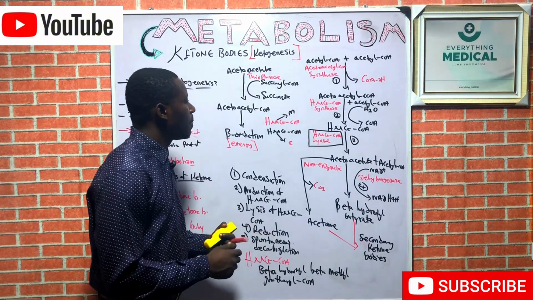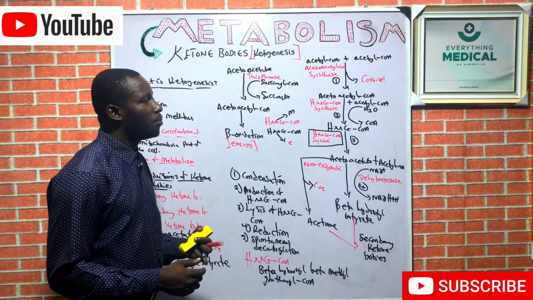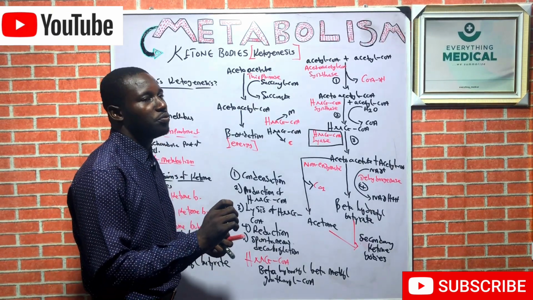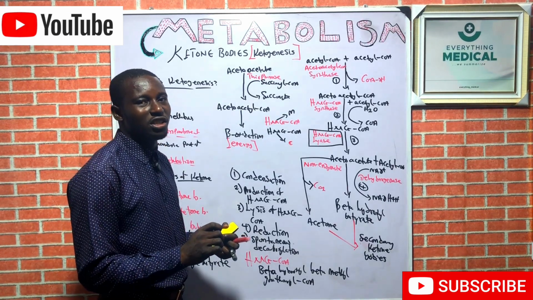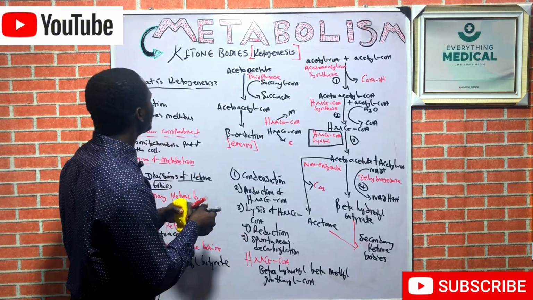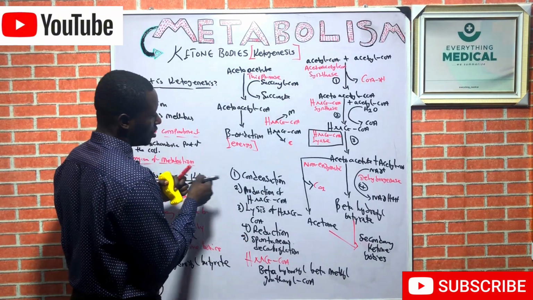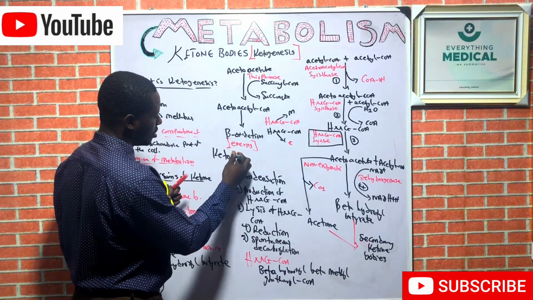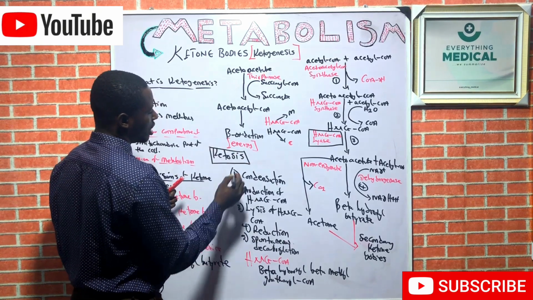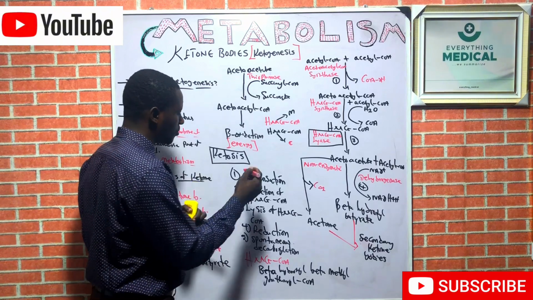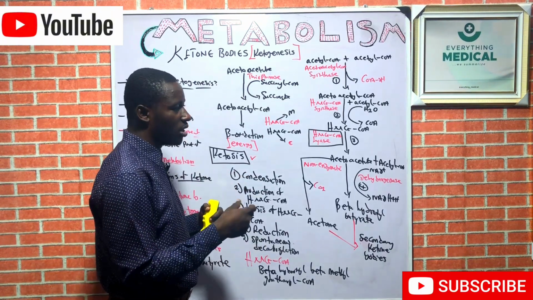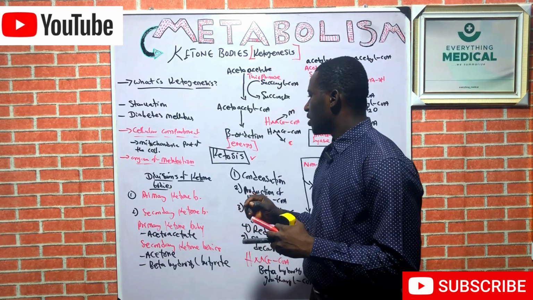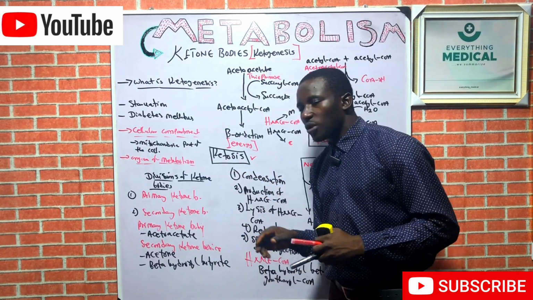So that is it. Then let's go into the applied biochemistry of ketogenesis, which is ketosis. This ketosis involves three components.